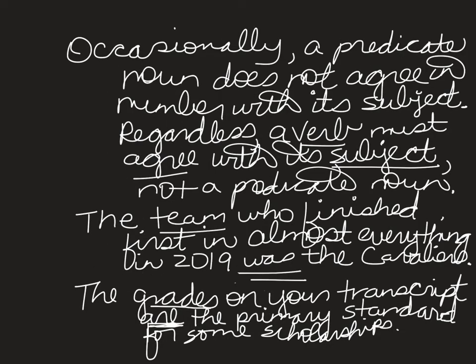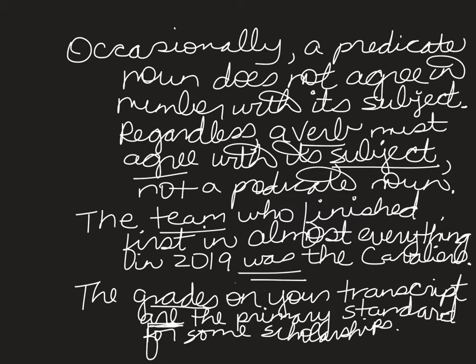Next slide. Occasionally, a predicate noun does not agree in number with its subject. Regardless of this fact, a verb must agree with its subject. A verb does not need to agree with its predicate noun. An example. The team who finished first in almost everything in 2019 was the Cavaliers.